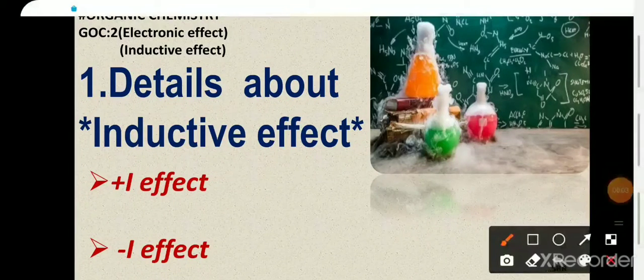In the last video, we had seen what is electronic effect and also its importance in organic chemistry. And if you have any doubt regarding it, you may visit my last video. Now in this video, we will see one of the types of electronic effect, and that is inductive effect.